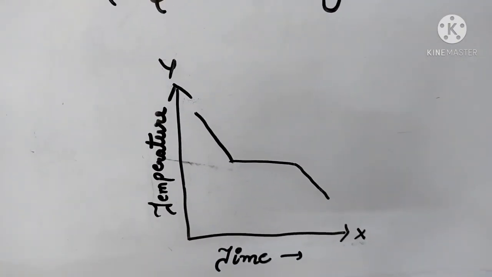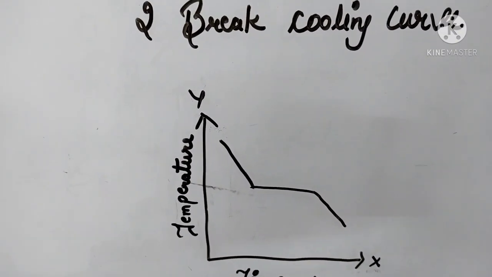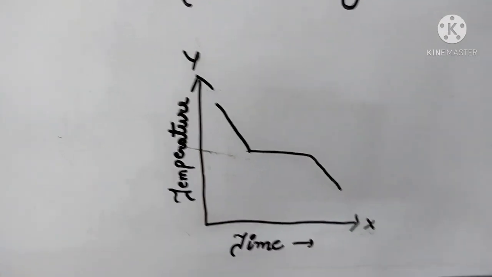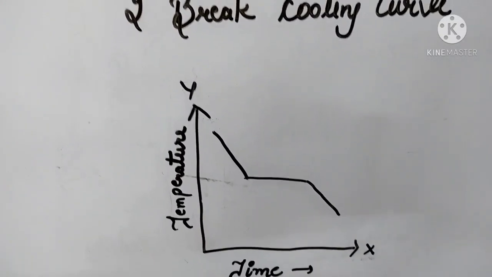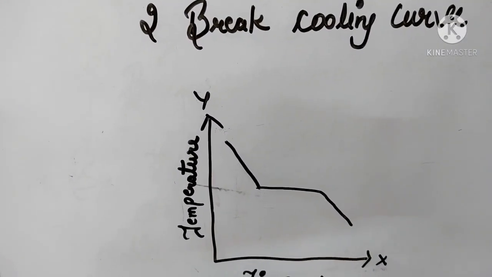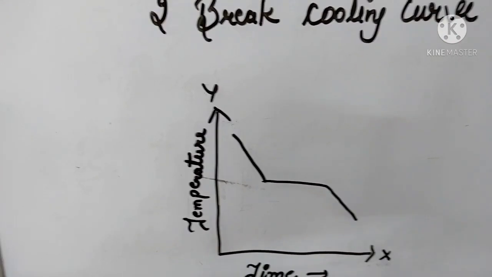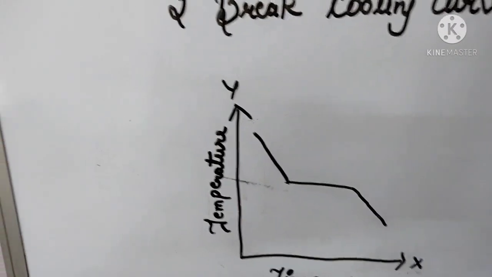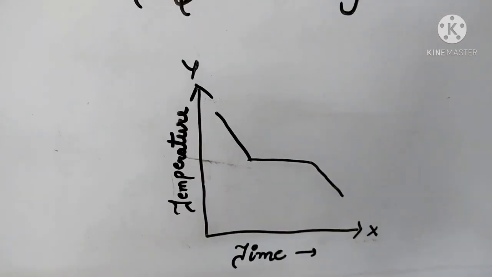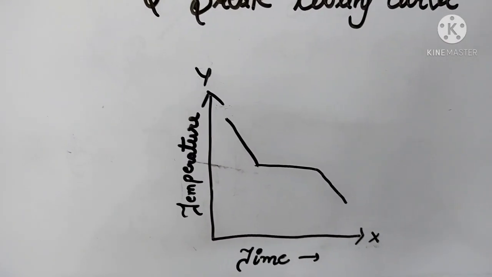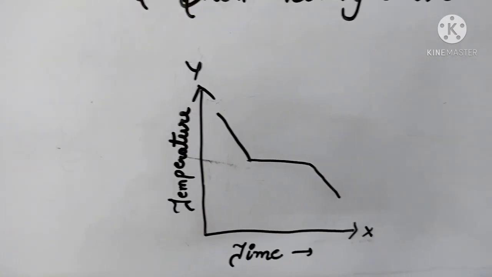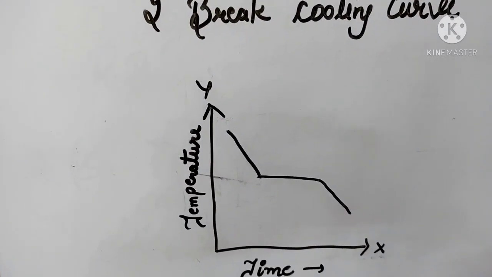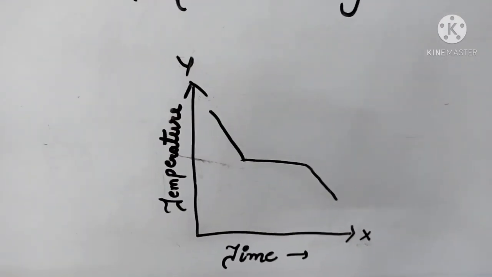Another question comes to our mind: okay, the crystallization process takes place, but why is the temperature constant during that, why does it not decrease? It is because during crystallization some heat is released by the system, and also a little bit of heat is absorbed by the system.